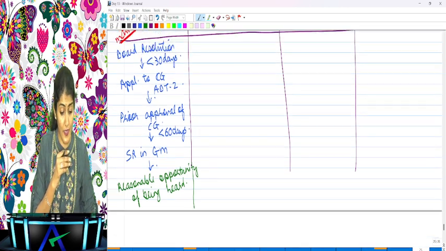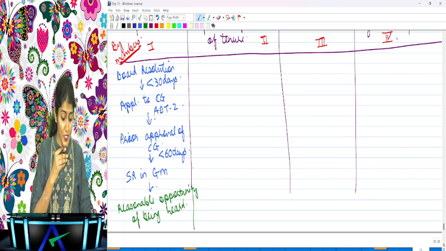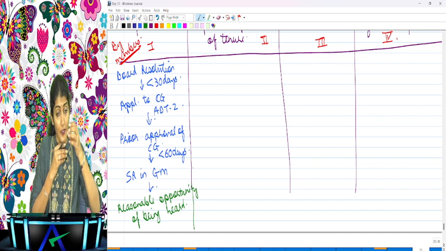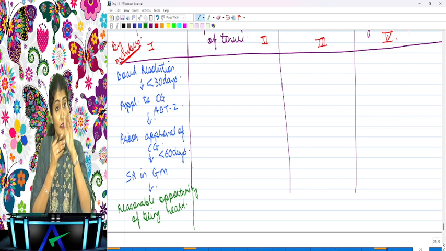So even if you say right now, it also takes 3-4 months. You say, no ma'am, I can't wait till the AGM. Right now I want to remove this auditor. So first, how does it start? Board resolution, and a board resolution is to be passed. Then within 30 days of the board resolution, the application is to be made to CG. Then there is no time limit when CG will give you the approval. Once the CG gives you the prior approval, okay, remove this person as an auditor of the company, then the special resolution has to be passed at the general meeting within 60 days. And when the resolution is being passed, will a reasonable opportunity of being heard be given to the auditor being removed? Yes.